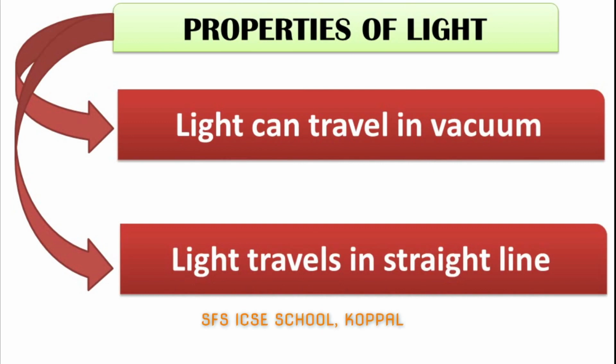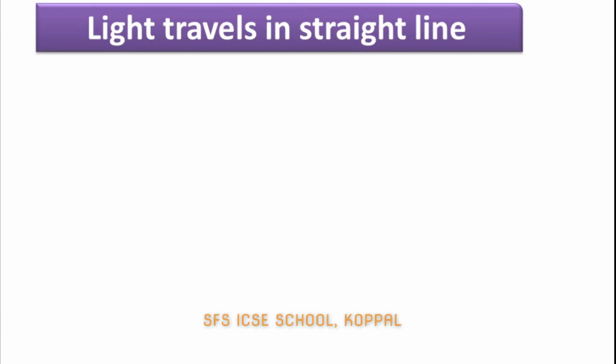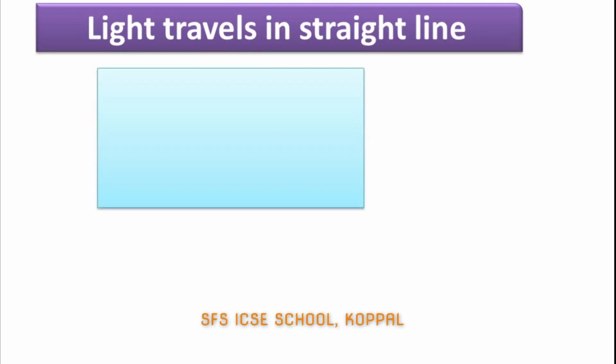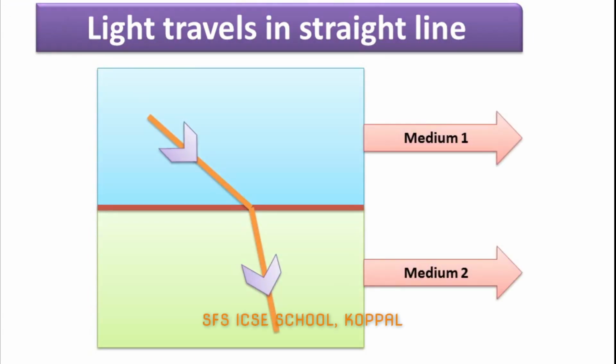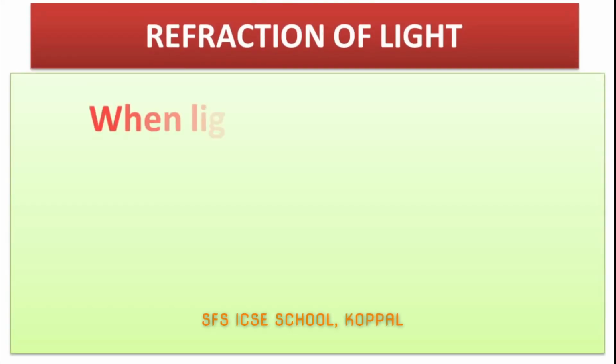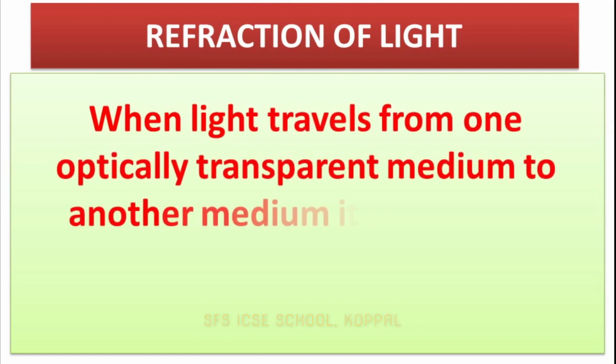Let us take the second point, light travels in straight line. Is it always true? Yes, it is. Okay, listen. If light travels from one transparent medium to another, then it changes its path. That means it bends. Oh my God, light does not travel straight. Yes, it travels straight, but the medium must be same while it travels. If medium changes, light bends. So, when the light travels from one optically transparent medium to another medium, it bends.